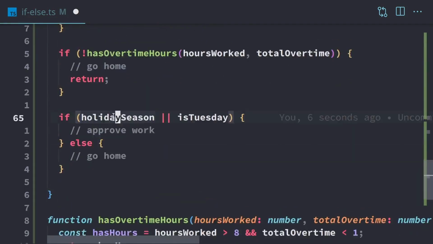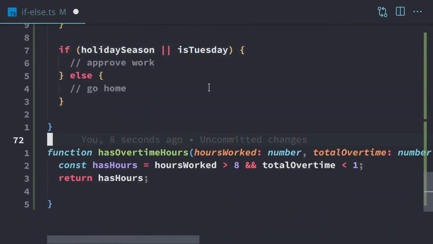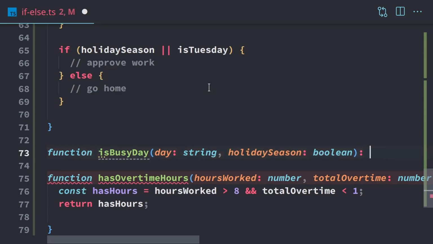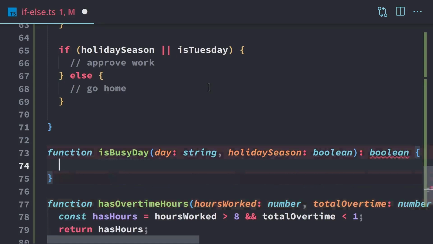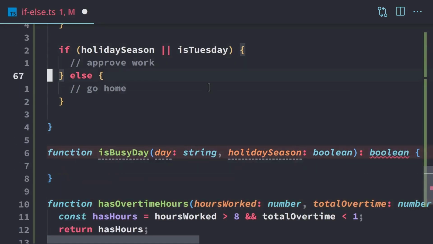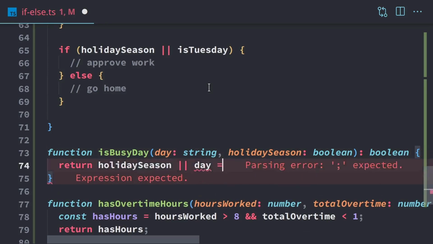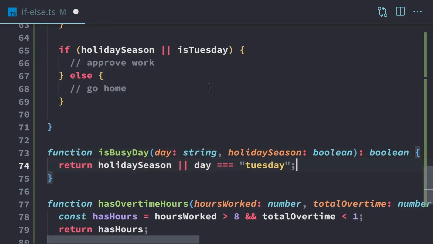And we do the same thing for this holiday season part. We'll do that as well. We're going to change it. We're going to make a new function called isBusyDay. We're going to have the day as a string and holiday season, Boolean. And again, it's going to return a Boolean. And we're just going to write from scratch. So we're going to return holiday season, or if the day is equal to Tuesday.